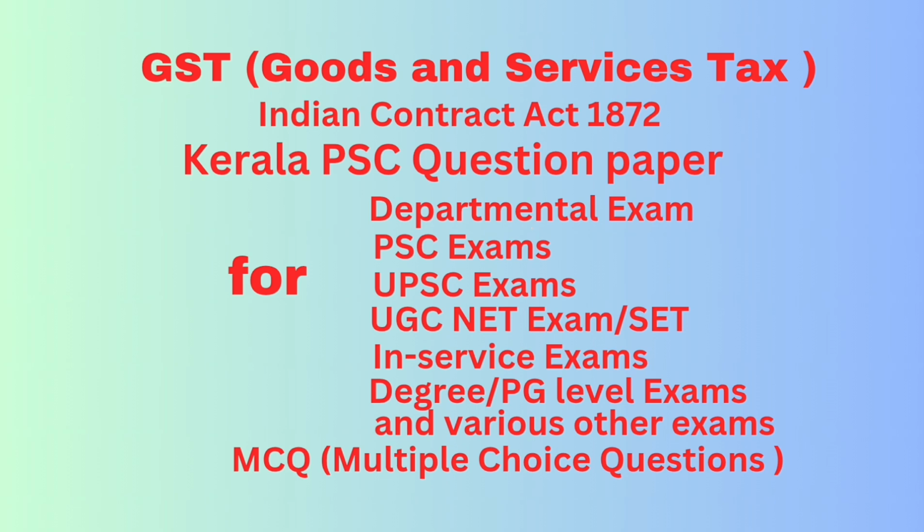Question number 98. While obtaining the consent of the promisee, keeping silence by the promisor when he has a duty to speak about the material facts amounts to consent obtained by answer fraud. Question number 99. All contracts dash answer are agreements. Question number 100. Contract of personal nature can be performed by dash answer promisor.